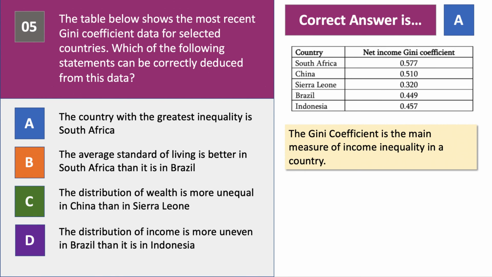We can't really infer anything about living standards. Living standards is about GNI per capita. This is about income, not wealth, so the answer is not C. And D, well, in fact, Brazil has a slightly lower Gini coefficient than Indonesia. Indonesia has a higher level of income inequality than Brazil. So the right answer there is A.